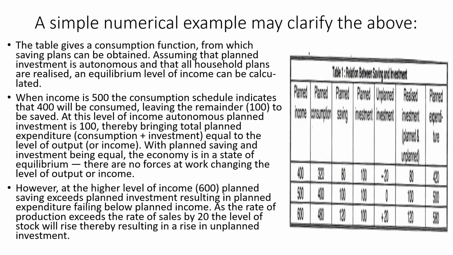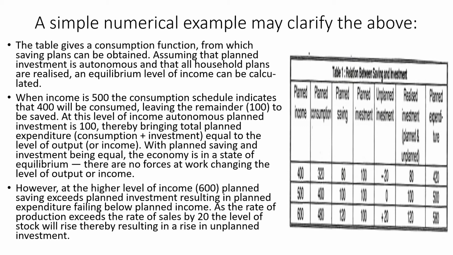Just see a numerical example. The table gives you a consumption function from which the saving plans can be obtained. You just assume that planned investment is autonomous. Here in equilibrium, income can be calculated. When the income is 500, consumption is 400, and the remainder, 100, will be saved at that level of income. Planned investment is 100, thereby bringing the total planned expenditure equal to the level of output. With planned saving and investment being equal, the economy is in a state of equilibrium.